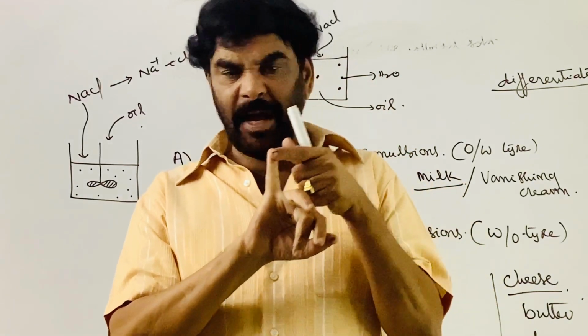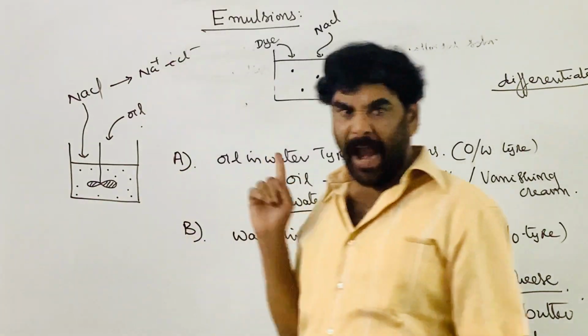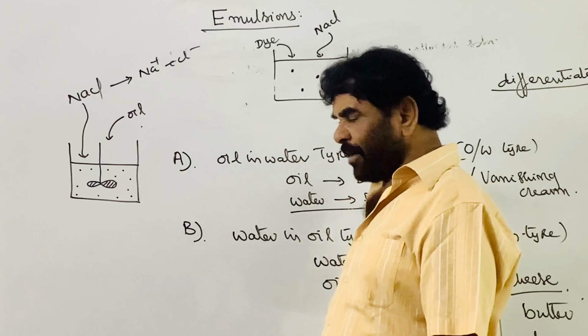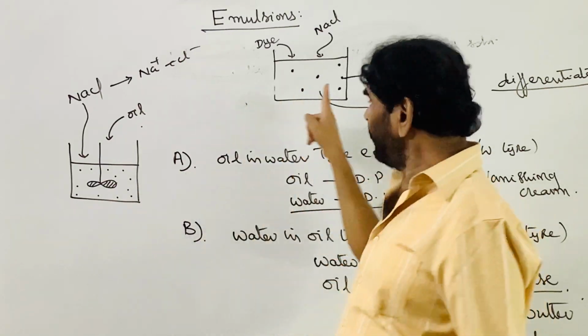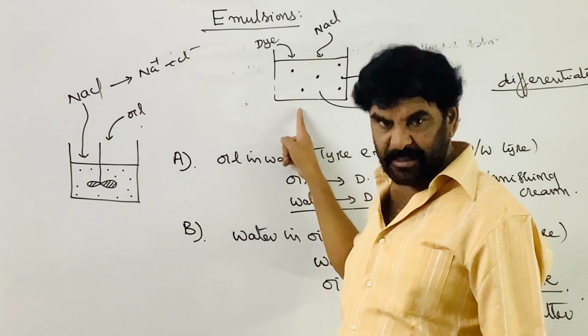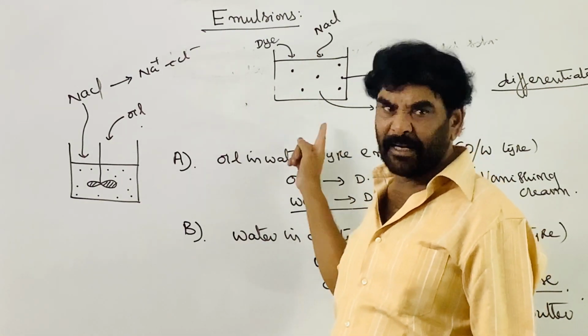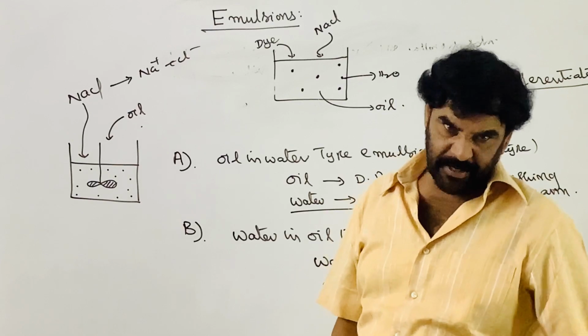One is we are adding the water. If you add the water, it is the oil in water type system. Water mixes with the oil in water type, and the same water added to the water in oil type is separated.